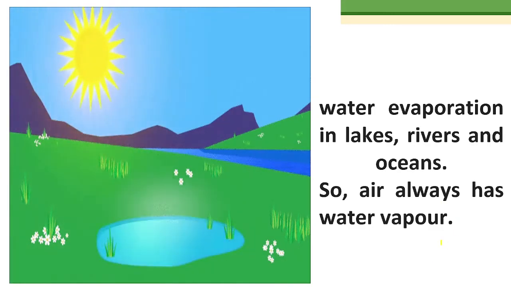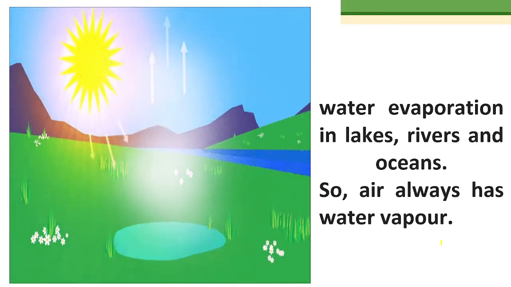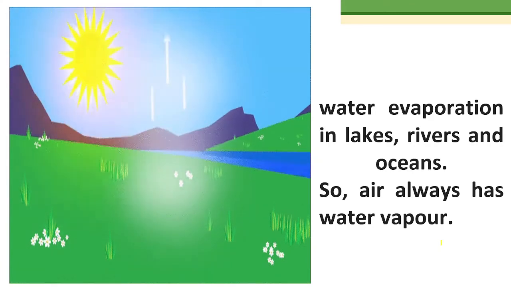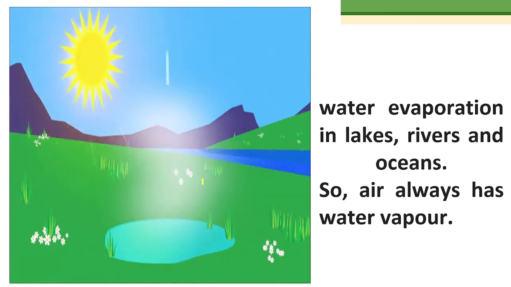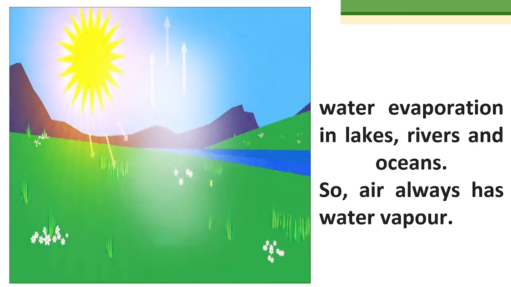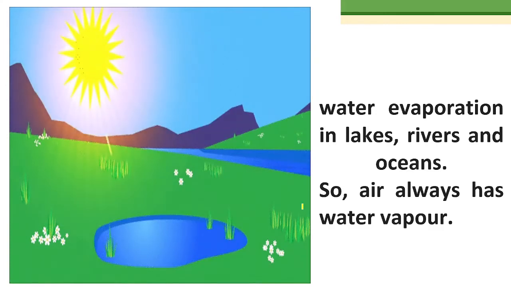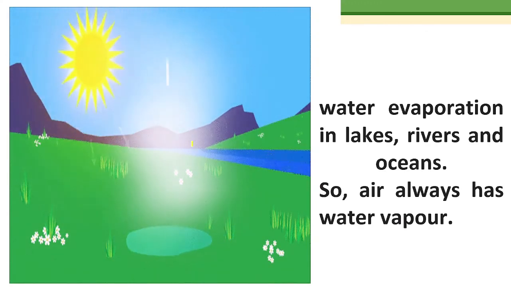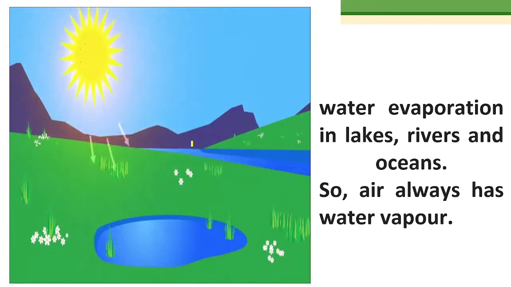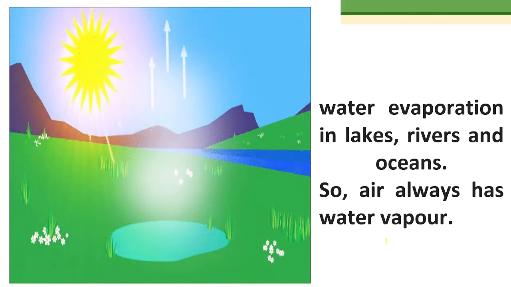During morning time the sun heats the water bodies, so continuously that evaporation is happening, that is, water is changed into gas form continuously in the morning time. So because of all this, the air is mixed with water vapor. All the water vapor that rises up, where is it going actually? It is mixed with the air. So air always has water vapor.